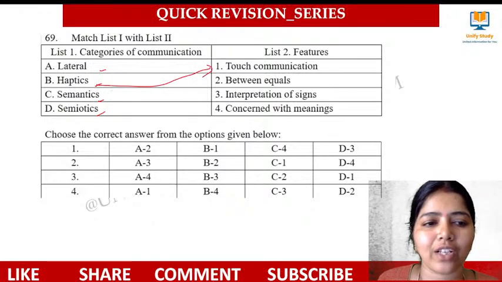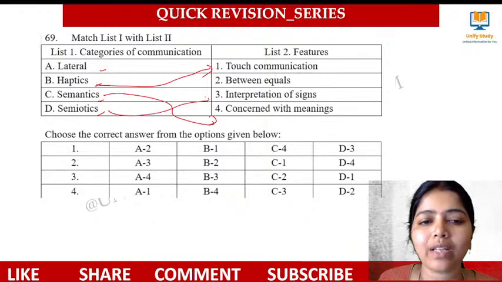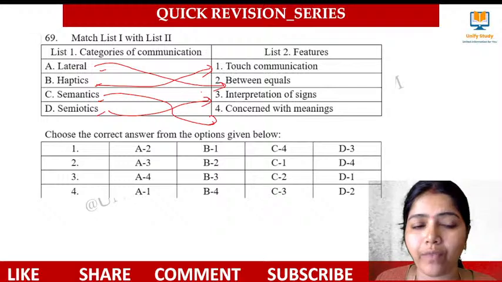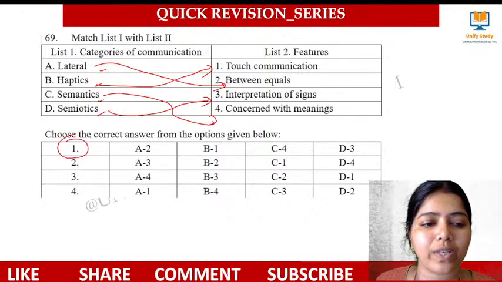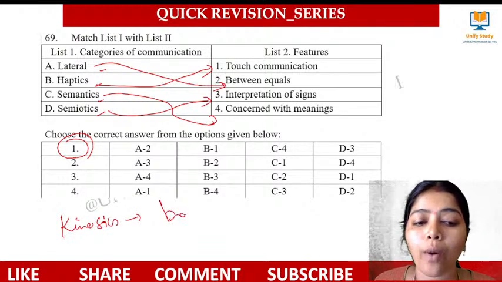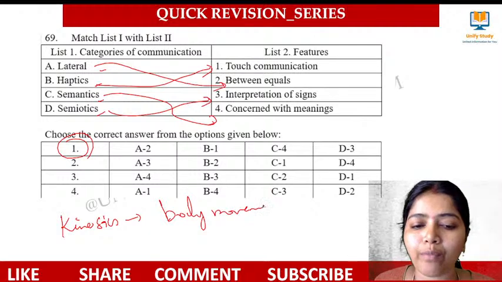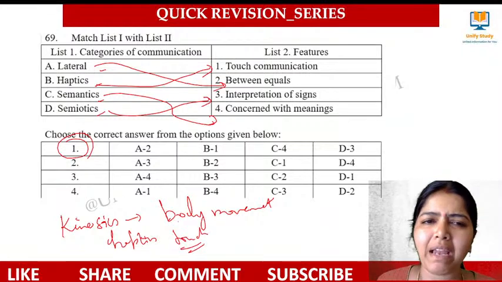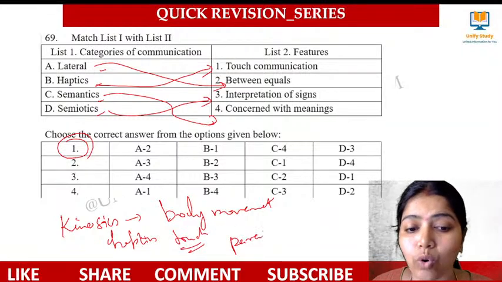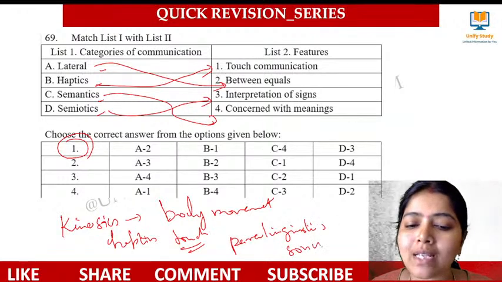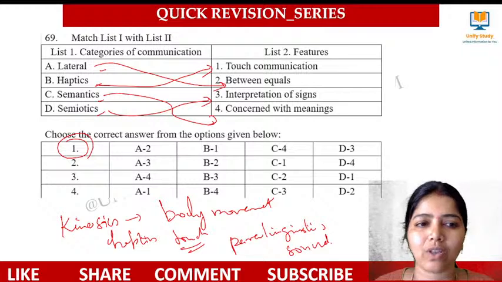Haptics, we can identify, is touch. Semantic means with meanings. Semiotics means with signs. Lateral communication means equal, of the same level. The right answer for this question is option number 1. Kinesics talks about your body movement. Haptics talks about touch. Don't forget, many a time it has been asked. And paralinguistics, most important, has been asked many times. Paralinguistics means with respect to your sound.